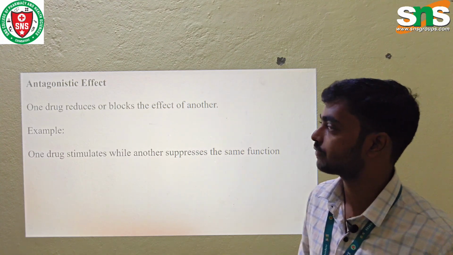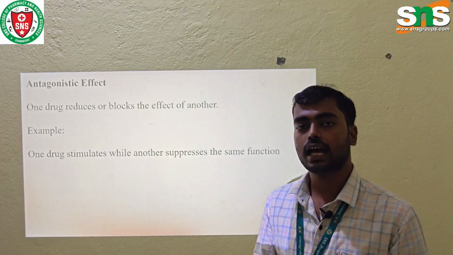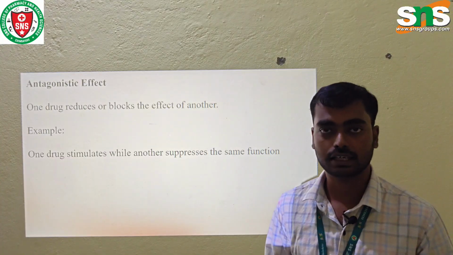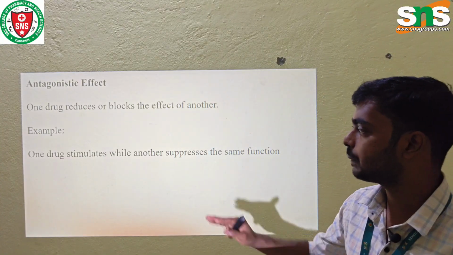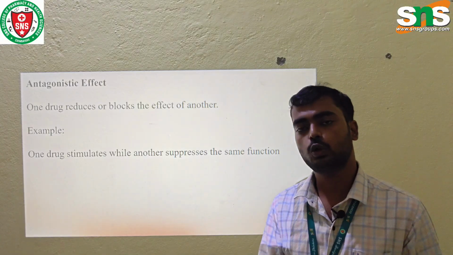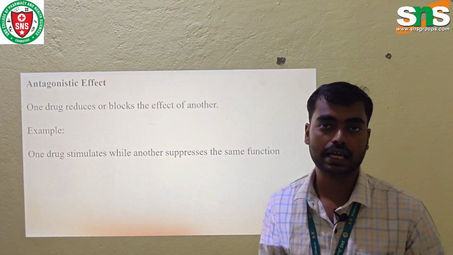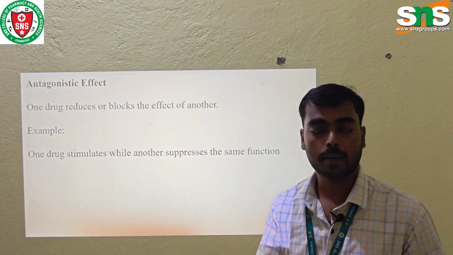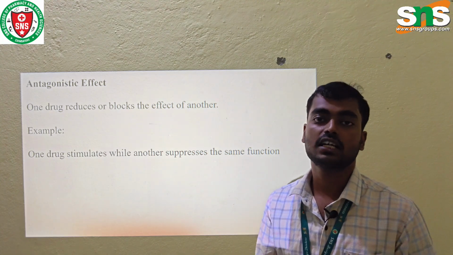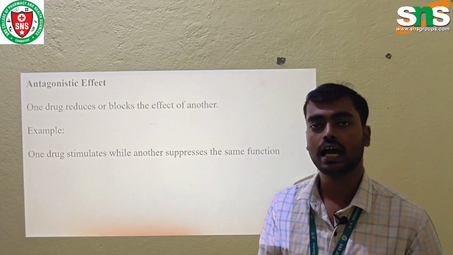Next one is the antagonistic effect. One drug reduces or blocks the effect of another drug. Example, one drug stimulates while another suppresses the same function. For example, we take an antihistamine for a running nose, so it suppresses the immune system. At the same time, if we take another type of drug that stimulates the immune response, one drug action can be blocked by another drug.